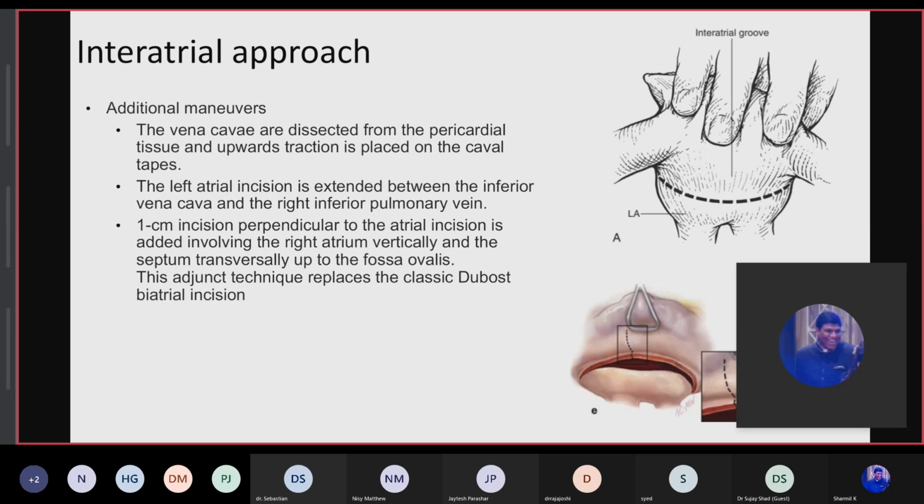There is one modified approach for the classic Dubost bilateral incision. Here, the same incision like the interatrial approach, and a 1 centimeter incision perpendicular to the atrial incision is added, involving the right atrium vertically and the septum transversely up to the fossa ovalis. This adjunct technique replaces the classic Dubost bilateral incision, where both atria were incised.